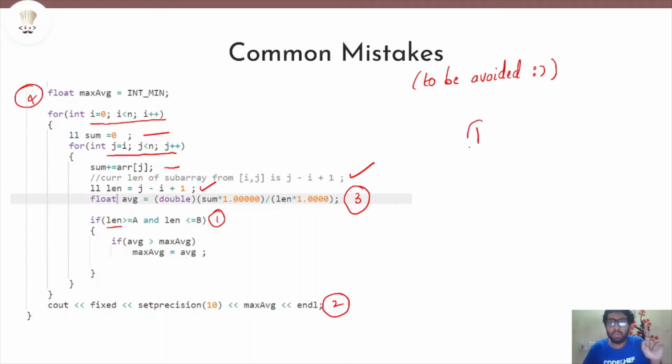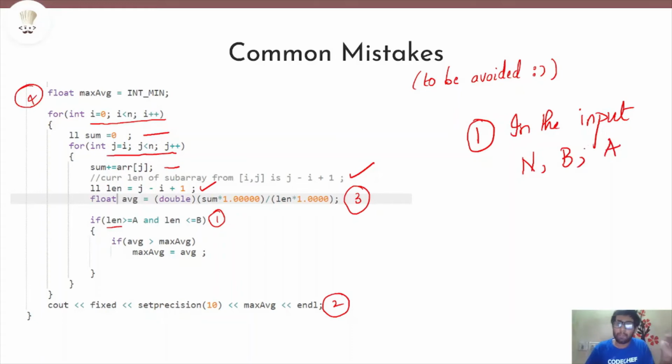But you need to note a very important case, that in the input, we have the input of the form n comma b comma a. I have a subconscious habit where I just write n a b and input it. But in this particular problem, you have to read the input very carefully, and the input is of the form n, b and a. So b is given before a. So just remember that. Look at the input and input it in this order. First n, then b, then a. That was the first thing.